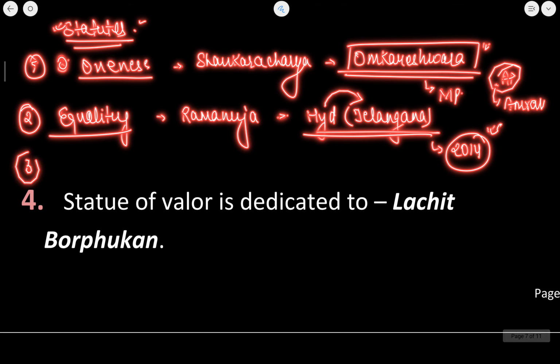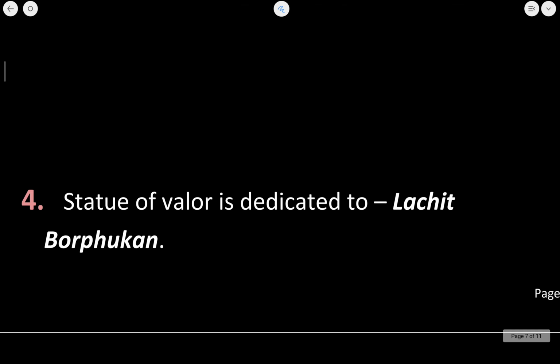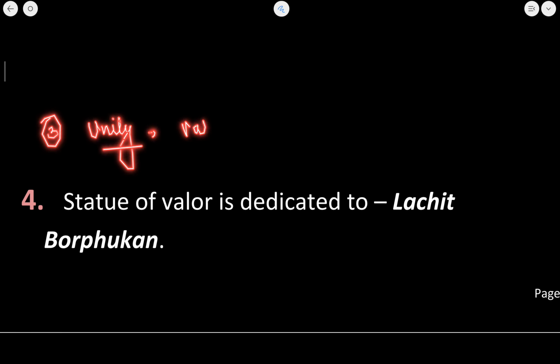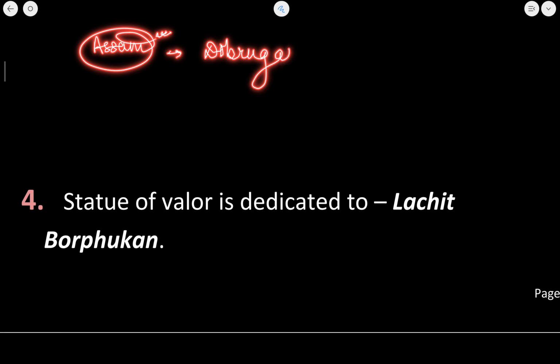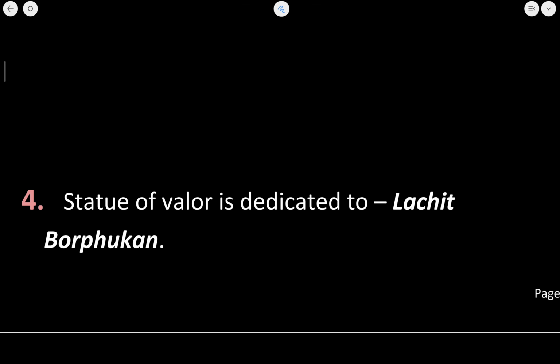Now if we talk about this third statue that is in news, it is Statue of Unity. ये आपको पता ही होगा. This is related to Vallabhbhai Patel, and it is in Gujarat. Okay. Now one more point, if I talk about the capital, one more point that you need to know about is Assam's second capital. Now which is designated as Assam's second capital? It is Dibrugarh. Okay, it has become the Assam second capital. So this you also need to know.